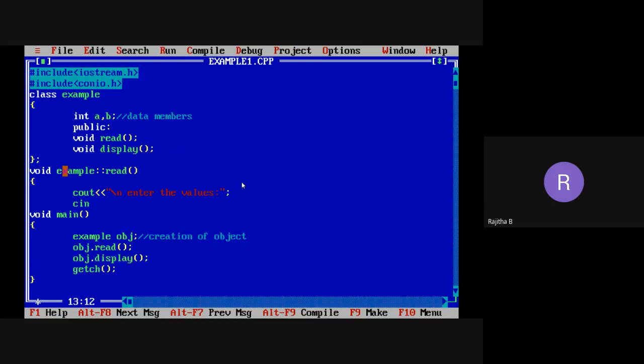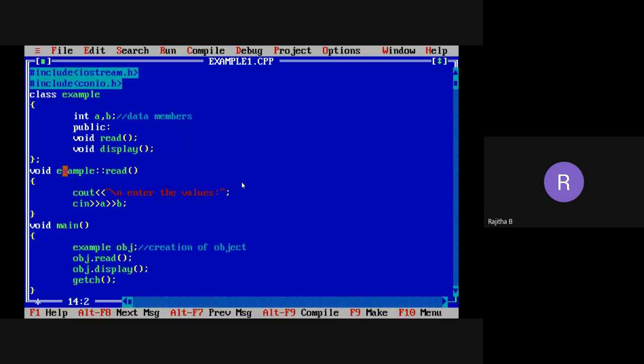Then you can read those values using cin statement A and B. Close the braces. That's it. Simply you can write the statement like this. So what is the return type of function? And what class does the function belong to? The scope resolution operator tells that the right hand side function belongs to the left hand side class. So the right hand side function's scope belongs to the example class. So this is the function definition outside the class.